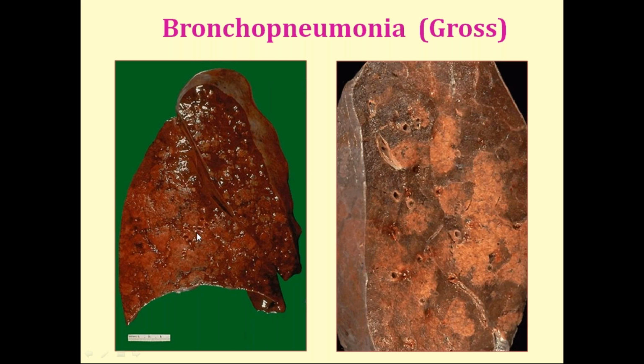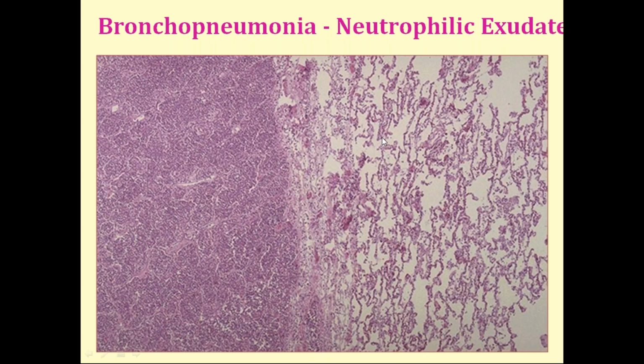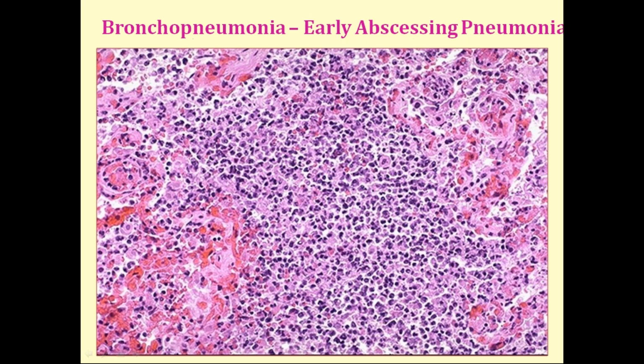Here also, if you can observe, this is before fixation and this is after fixation. So here you can see clearly some gray white areas seen focally in between the normal red zones of the lung. This is a little normal part, and here you will see exudate. These are all nothing but collections of neutrophils along with RBCs. Congested capillaries are seen.